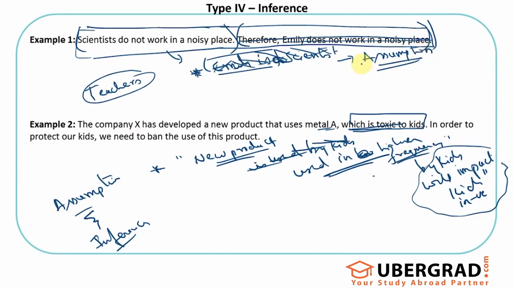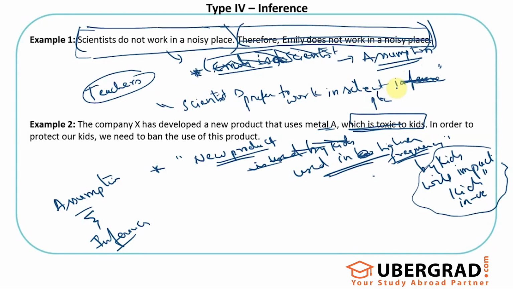Using these two statements, what I can say is that scientists prefer to work in silent places, because they do not prefer to work in noisy places. That could be a better inference. But as I said, just make sure you do not get confused between assumptions and inferences.